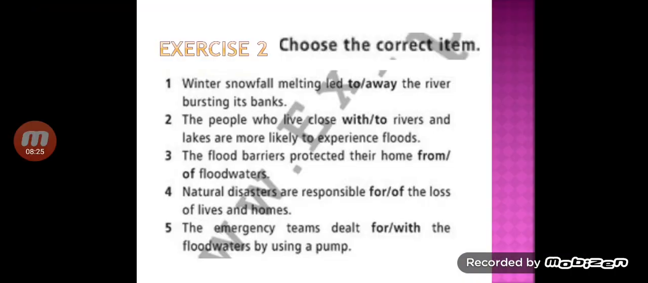Okay, if you have watched the video, let's do exercise number 2. Choose the correct item. In these sentences, you must choose the right variant.